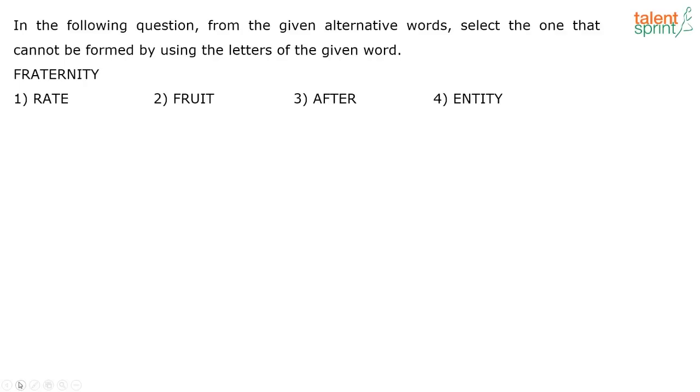Next one. In the following question, for the given alternative words, select the one word that cannot be formed by using the letters of the given word. So you have the word fraternities. From this, which word cannot be formed? The word that cannot be formed is fruit, because you have a U here, and U is not there in the word fraternities. Correct answer is option 2, fruit.